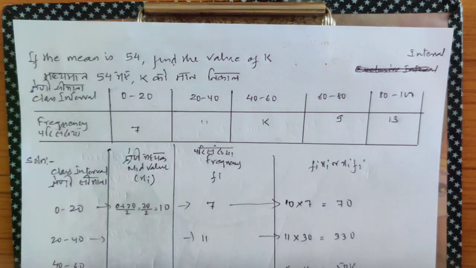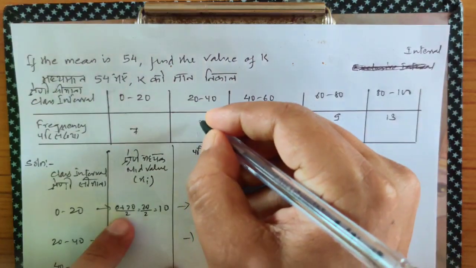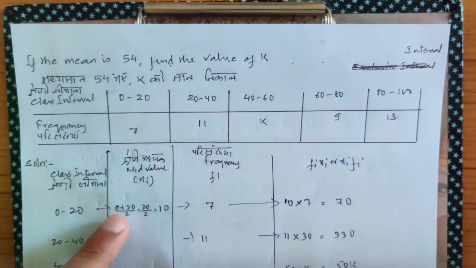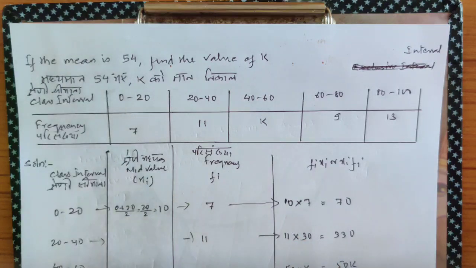Okay, so you can see the question. Class intervals are given: 0 to 20, 20 to 40, 40 to 60, 60 to 80, 80 to 100, and below them frequencies are given: 7, 11, k, 9 and 13. Can you see the unknown k? Okay, I would like to ask you one question.